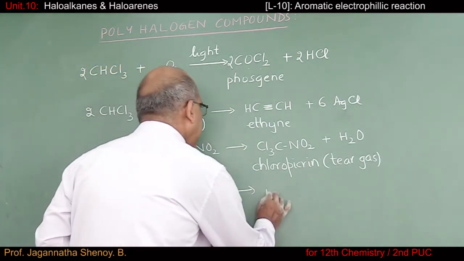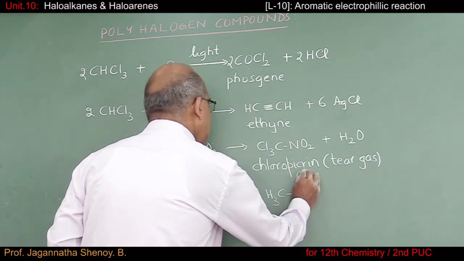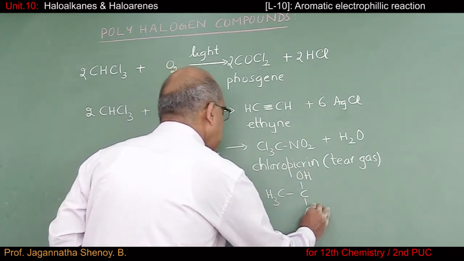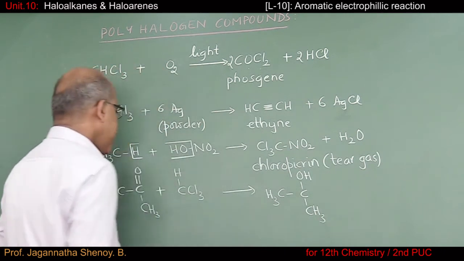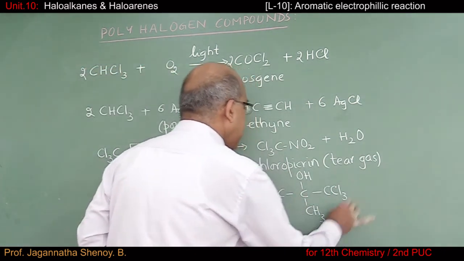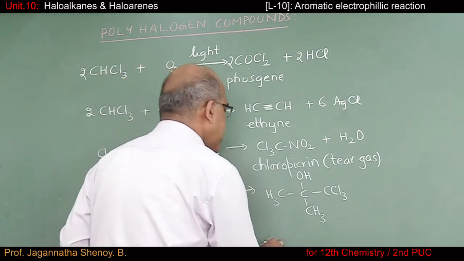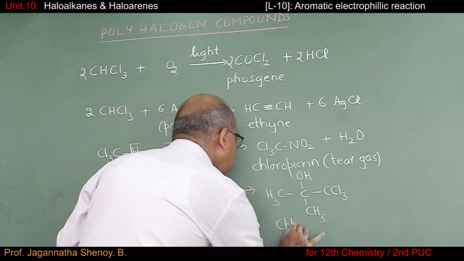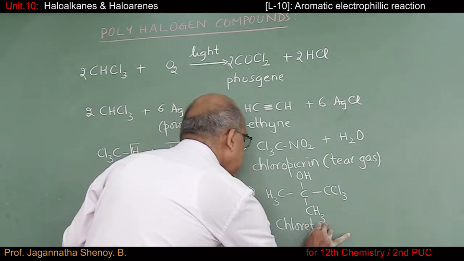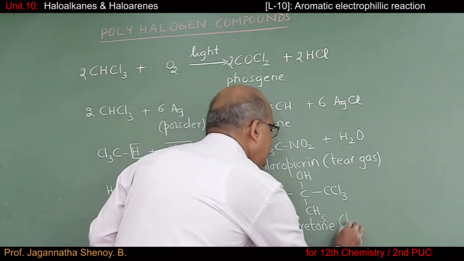So the product obtained should be CH3COH. Of course, on the carbon atom you have a CH3 group, and here we have CCl3. And the name of this compound is chloretone, and this chloretone is used as a hypnotic.